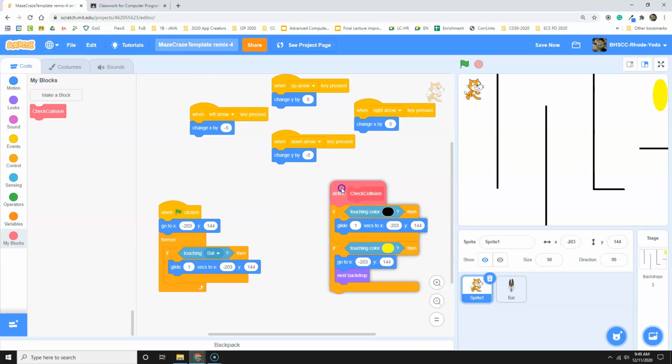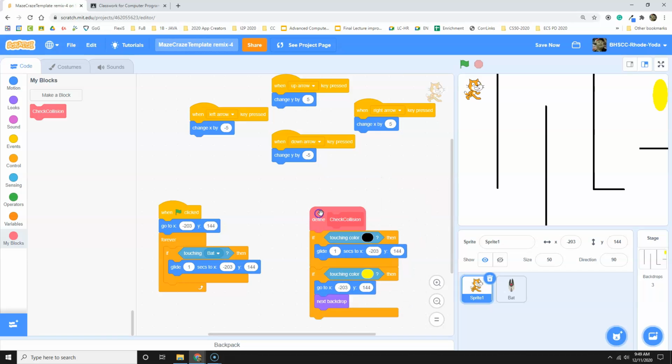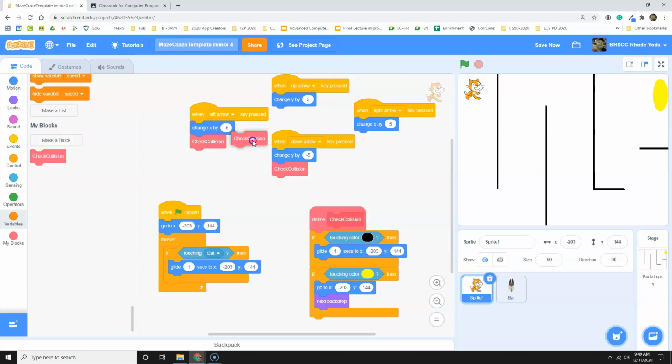So this check collision block is only for movement. And then I made the block. Now I'm going to check for collision after every time I move, which is going to be significantly more efficient than checking for collision 60 times per second. I'm saving a lot of processing power.